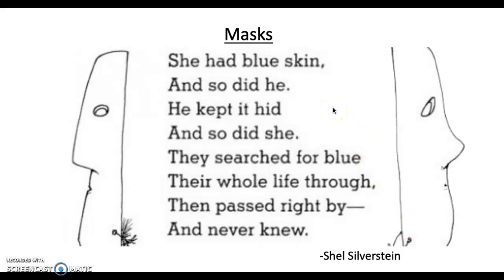So we can revisit these concepts through this poem Masks again. She had blue skin, and so did he. He kept it hid, and so did she. They searched for blue their whole life through, then passed right by and never knew. So we can see that this poem has 1, 2, 3, 4, 5, 6, 7, 8 lines, and it has 1 stanza. The whole poem is 1 stanza, and there is no refrain in this poem by Shel Silverstein.